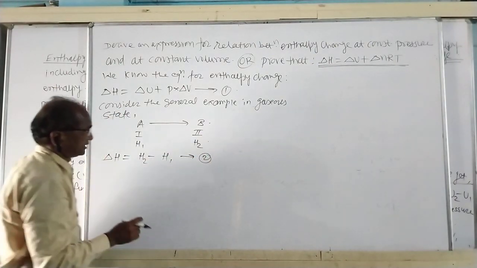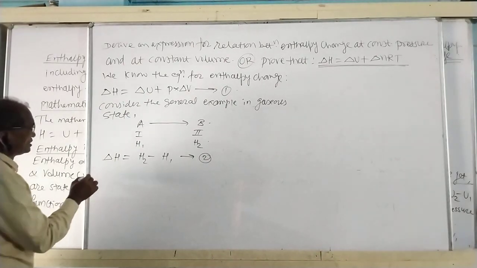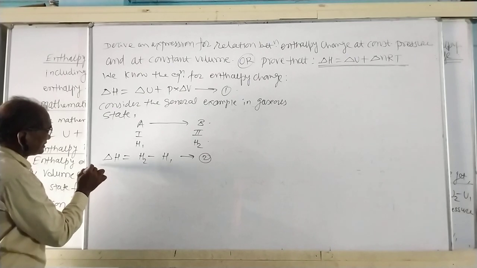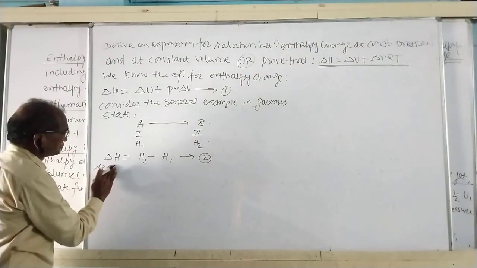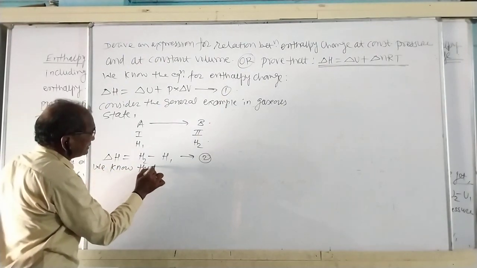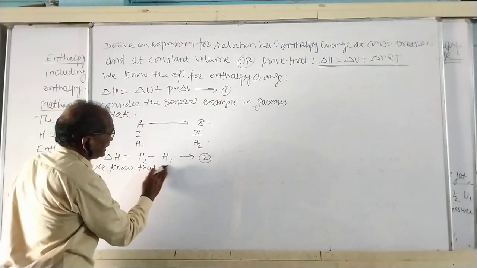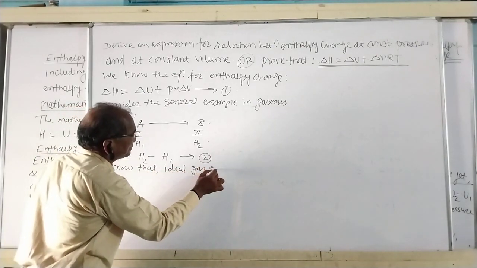Equation second. Delta H is equal to H2 minus H1. But again here we know the ideal gas equation.